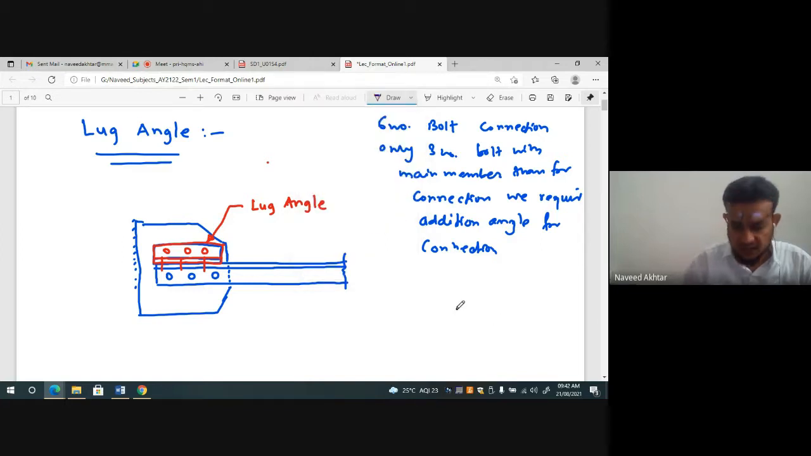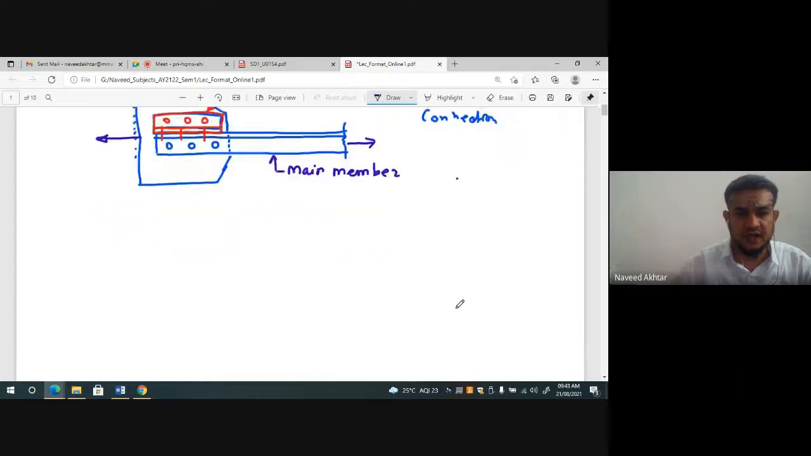Okay, and I will write this one, the main member. This is nothing but your additional angle, in case of tension. I think you have understood, right? To complete the connection, we have to provide an additional angle, and that is called the lug angle.